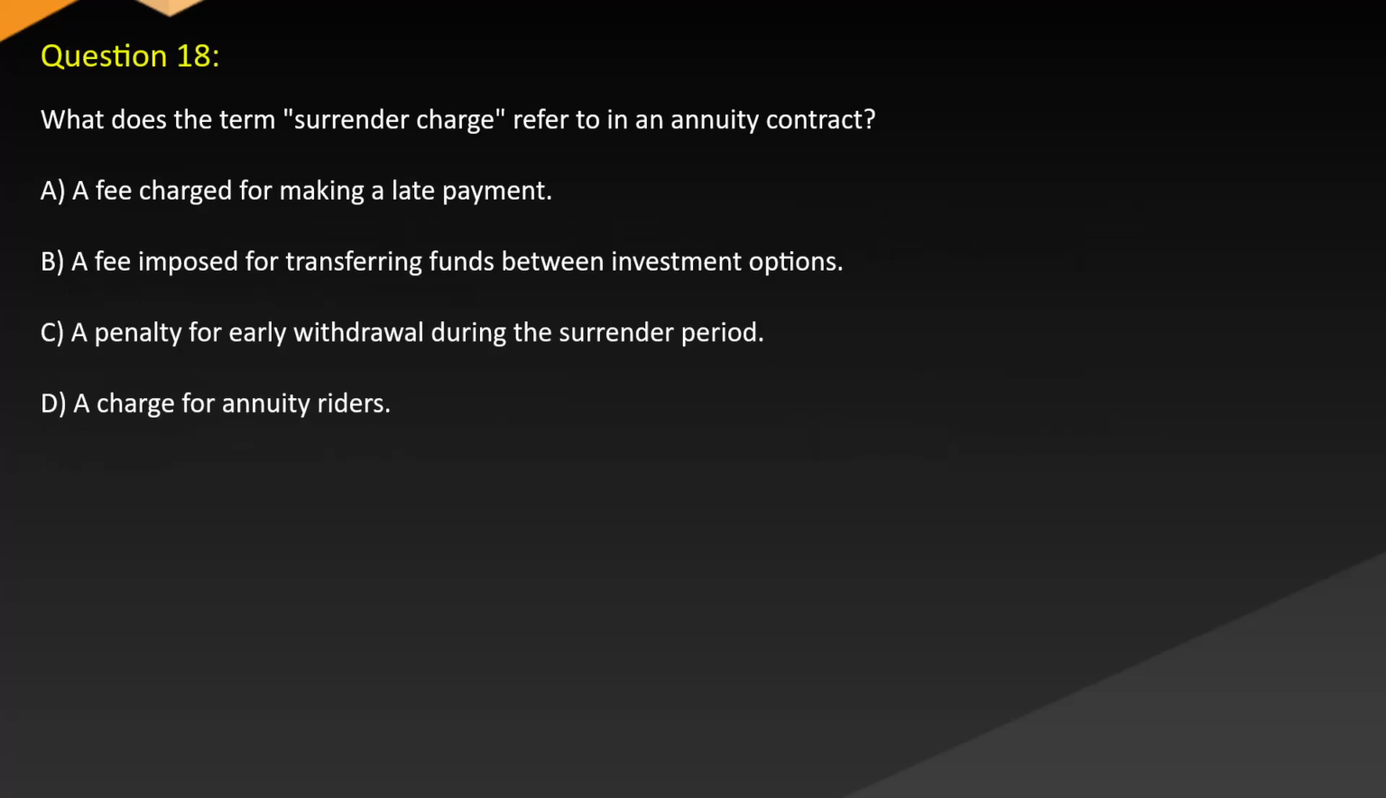Question 18. What does the term surrender charge refer to in an annuity contract? A. A fee charged for making a late payment. B. A fee imposed for transferring funds between investment options. C. A penalty for early withdrawal during the surrender period. D. A charge for annuity riders.